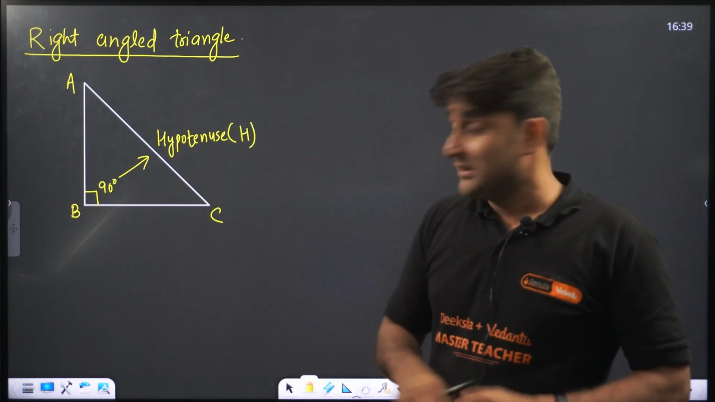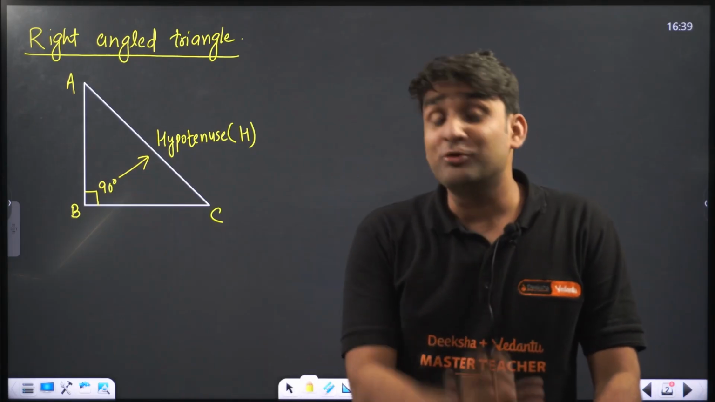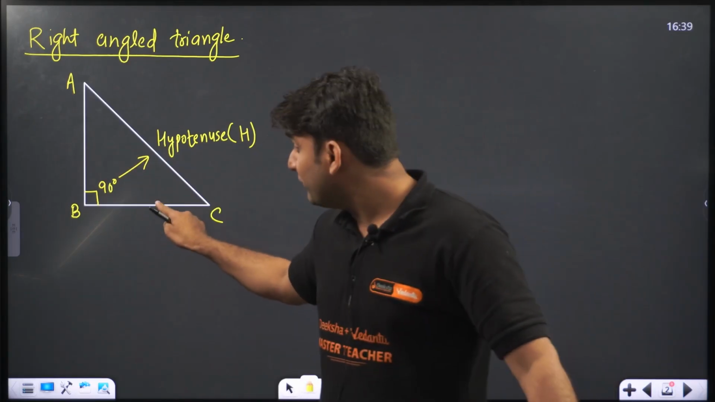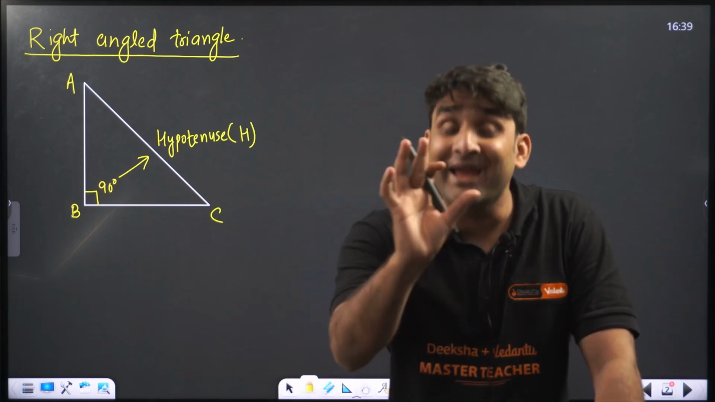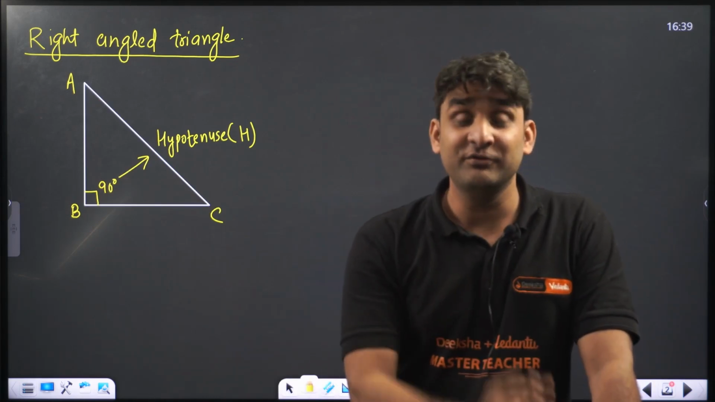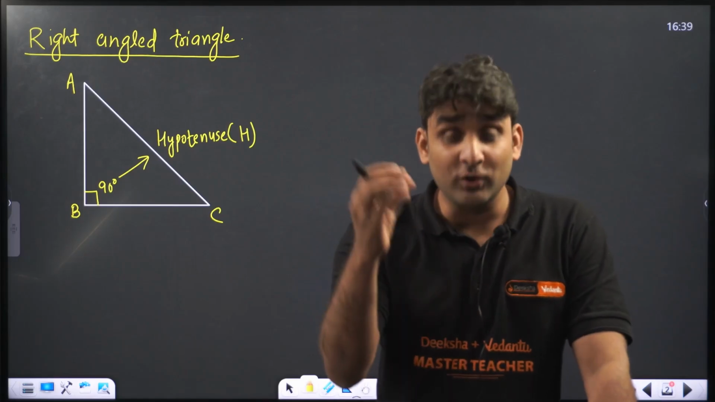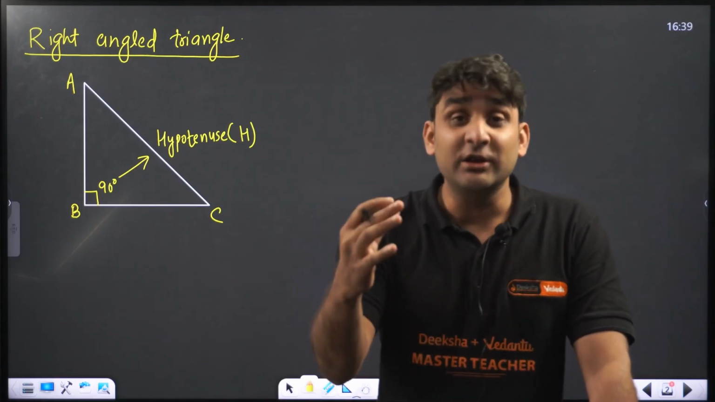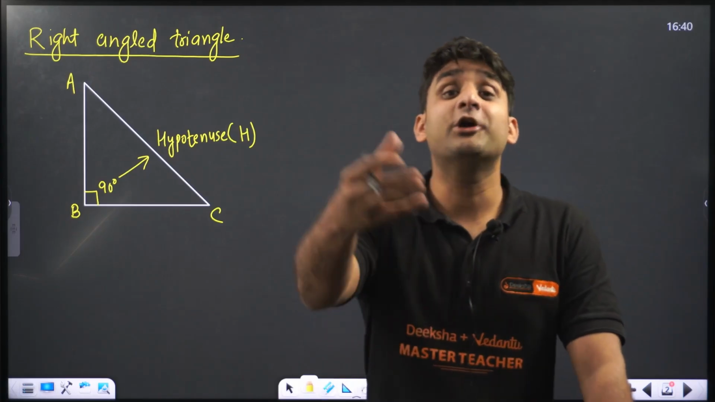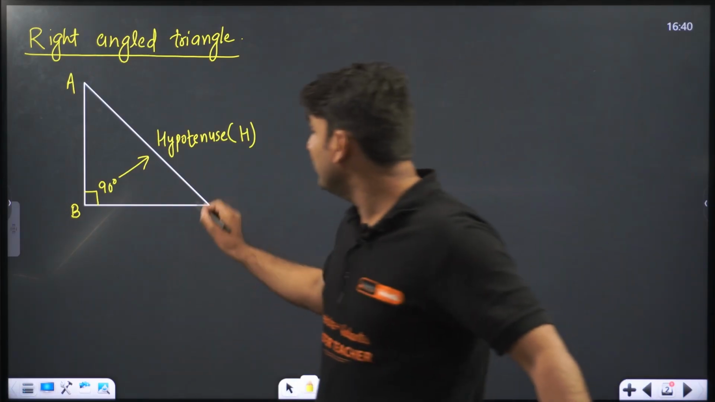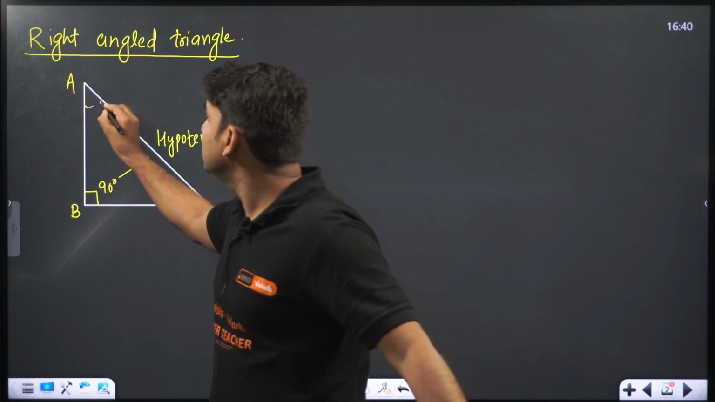Now two sides are left, this and this. So what should be the name? My dear students, the naming of BC and the naming of AB depends on the angle. With which angle you are dealing, on which angle you are applying the trigonometric function, on which angle you are doing the operations. So it depends whether you are dealing with this angle or you are dealing with this angle.